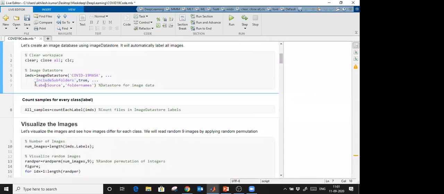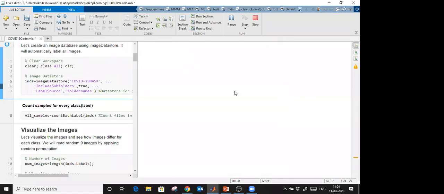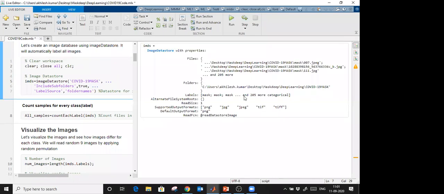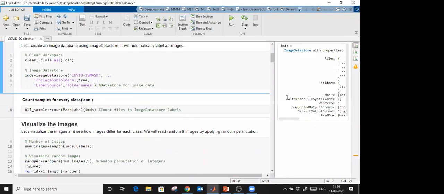And I want automatic labeling of that. The label source will be the folder name in this case. When I run this, we will get this output here on the right side. It will read the path of all the images, plus automatically they will be labeled. You see marks, marks, marks, and whatever unmarks are there are also labeled here. So manually, we don't have to label here.